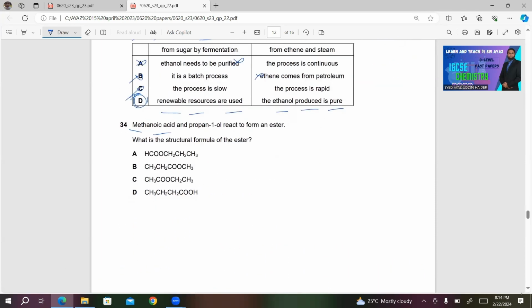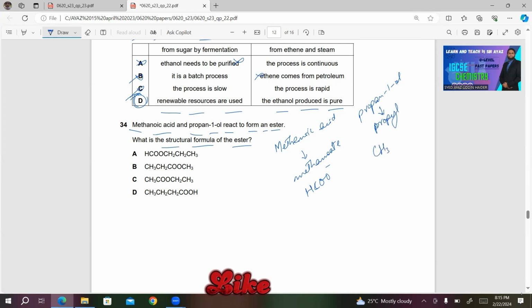34. Methanoic acid and propan-1-ol react to form an ester. What is the structure formula of the ester? Now methanoic acid, we will get methanoate ion from it, which is HCOO minus, and from propan-1-ol we will get alkyl, that is propyl, and it must be CH3 CH2 CH2, 3 carbon.